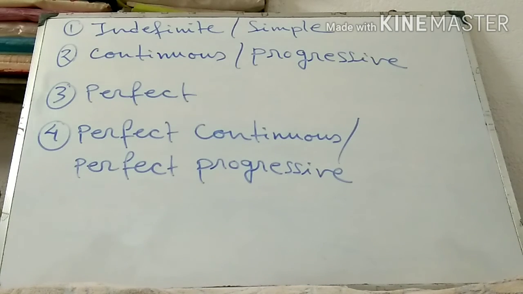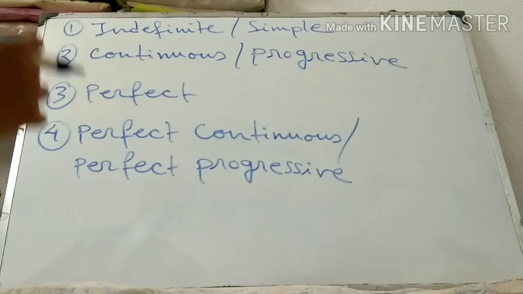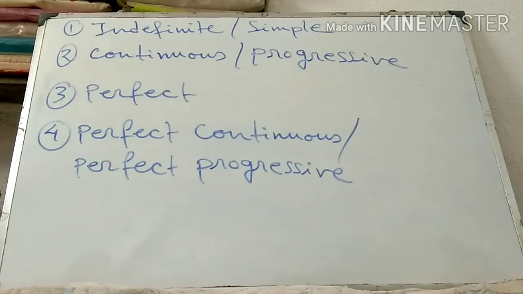Similarly, when we talk about the future tense, there are also these 4 forms: simple future tense or future indefinite tense, future continuous or future progressive tense, thereafter future perfect tense, and thereafter future perfect continuous or future perfect progressive tense.